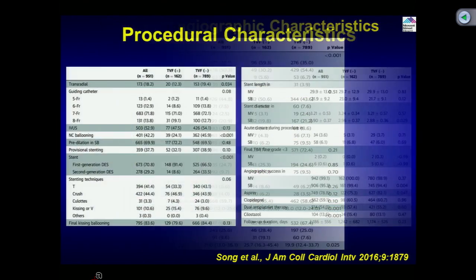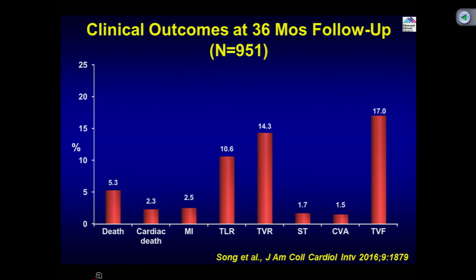As you can see, with the 2 stent strategy at 3 years follow up, your event rate was about 17%, but more importantly stent thrombosis is less than 2%. Usually 1 year stent thrombosis now with a good technique is about 1%. So that is very important, and TLR is about 10 to 11%.